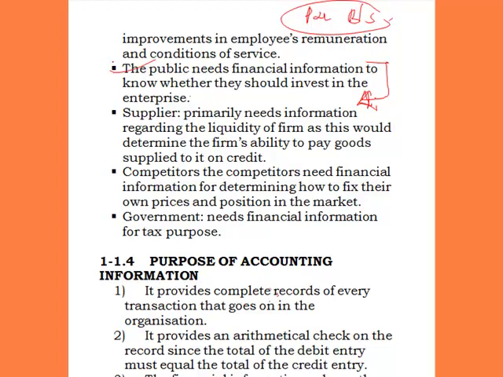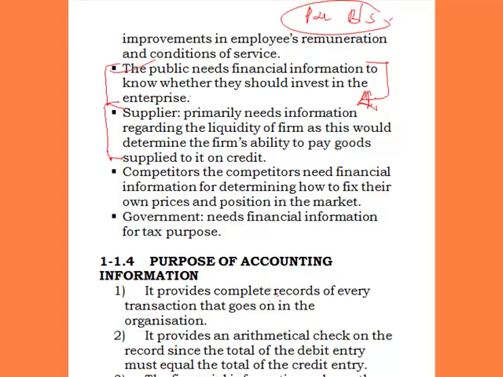Also, the public are in need of the financial system of the organization to be able to make them committed to social activities in their environment. It means they make the organization socially responsible by what? By drawing their attention to their environment. And how would they do that? They do that through the profit and loss account. If the business is making more profit, then they get to know that through the profit and loss account and balance sheet. And from there, they'll be able to tell them to be socially responsible to their environment.